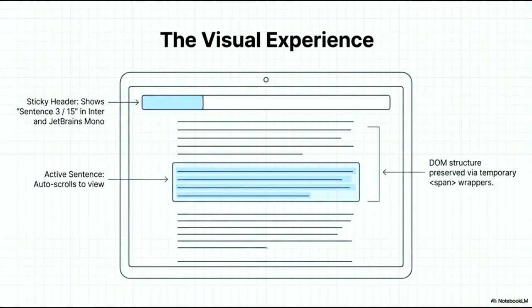The visual experience is designed to be both functional and unobtrusive. A sticky header at the top keeps the user oriented by displaying the current sentence progress, such as sentence 3 of 15, using the Inter and JetBrains Mono typefaces. The system automatically identifies the active sentence, highlighting it and auto-scrolling to ensure it remains centered in the view. Crucially, we maintain the original DOM structure through the use of temporary span wrappers, allowing for precise interaction and styling while preserving the integrity of the document's underlying layout.